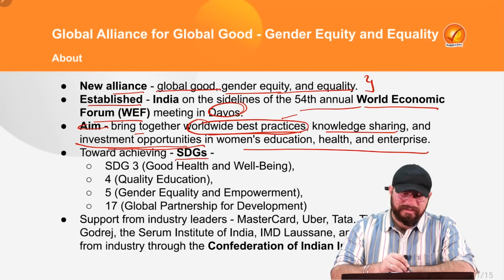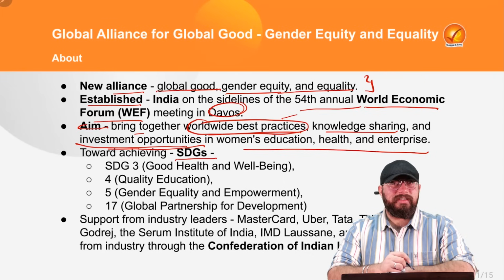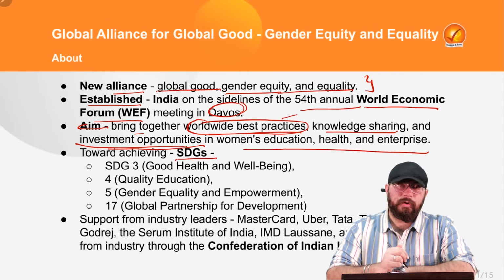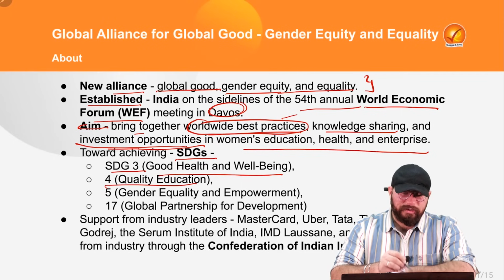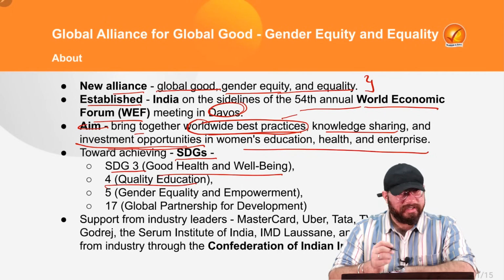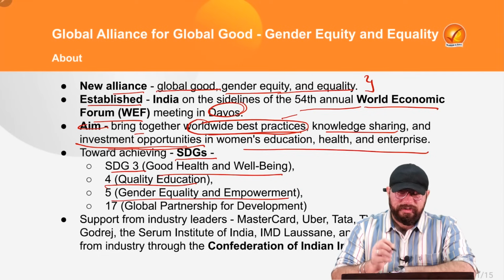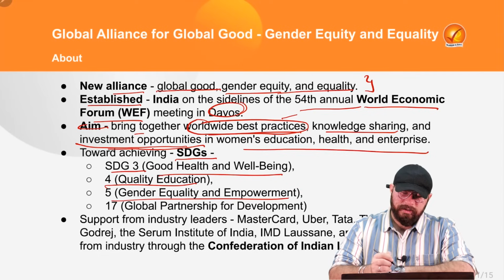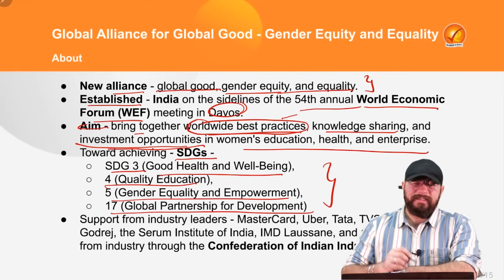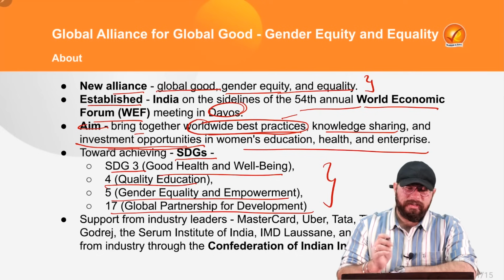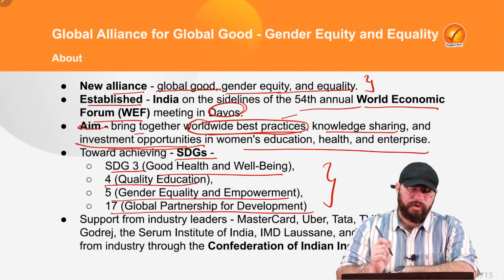Now in relation to our Sustainable Development Goals, it helps in the achievement of 4 of the many SDGs. SDG 3, good health and well-being, it is helping in ensuring that, this Global Alliance. It is also helpful in ensuring quality education, SDG 4. Then SDG 5, gender equality and empowerment. Then SDG 17, global partnership for development. All these SDGs are directly associated with this Global Alliance for Global Good.